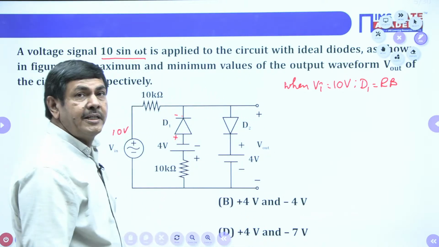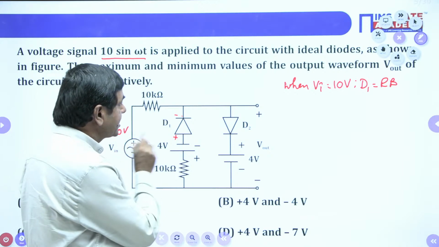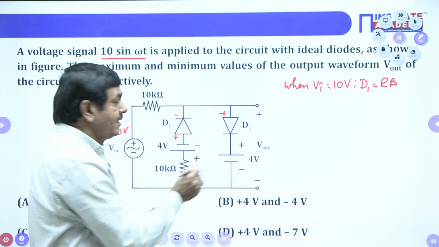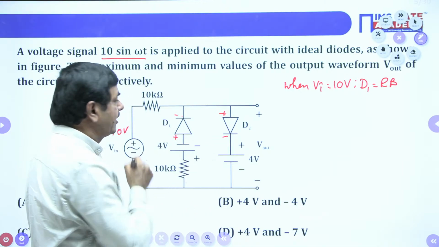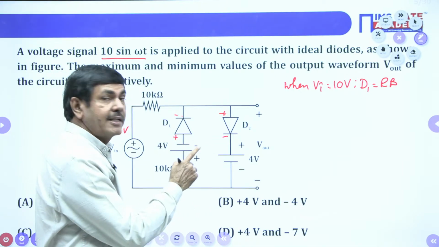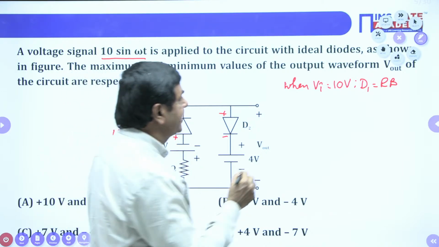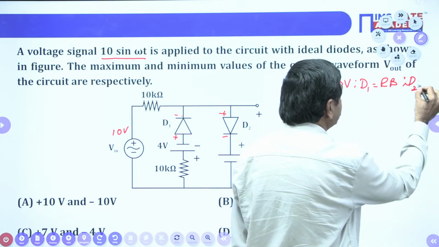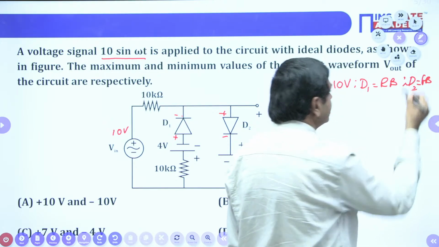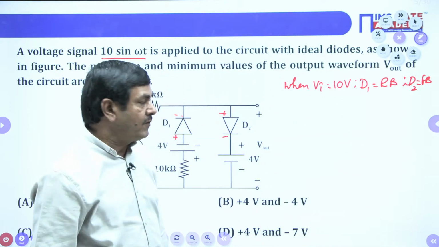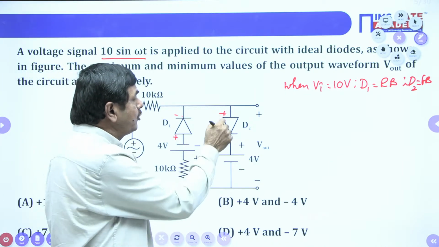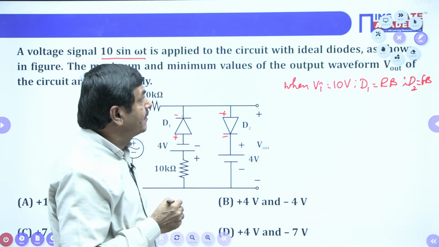What about the diode D2? Because of this 10 volts, positive is given to the positive only and negative is given to the negative only. 100% this diode is forward biased, we can say. D2 is forward biased. Whenever D2 is forward biased, D2 will be short circuited only, because it is an ideal diode.